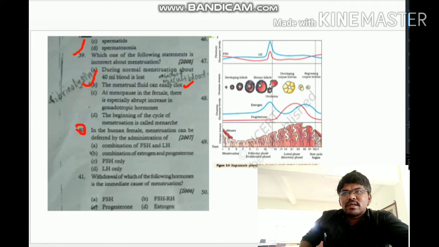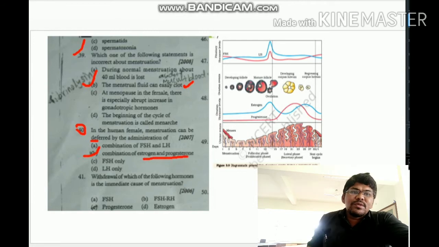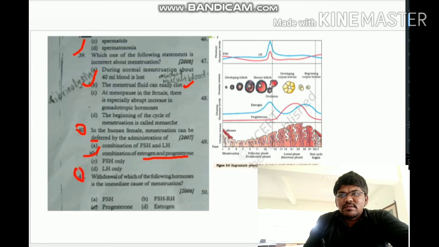Next, question number 40. In human females, menstruation can be deferred by the administration of a combination of estrogen and progesterone. Okay, that is question 40.